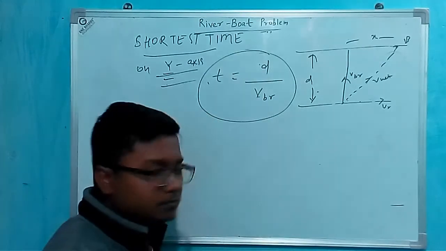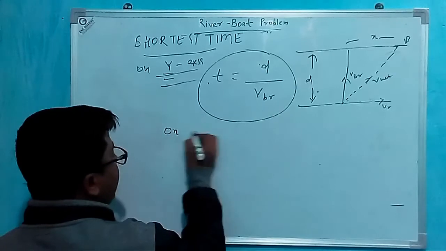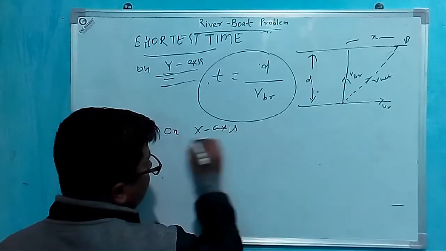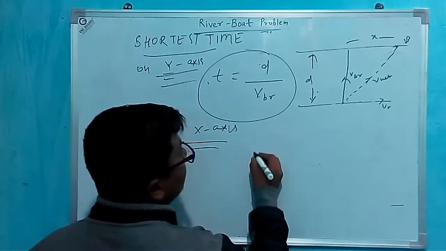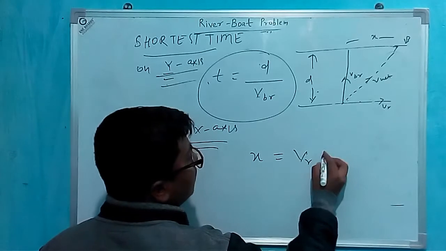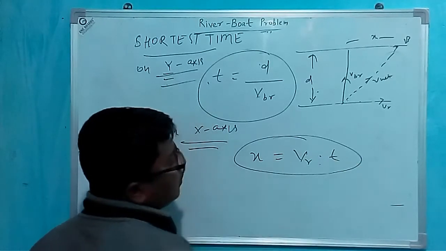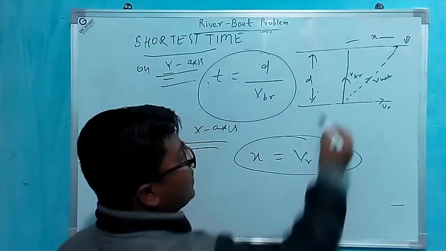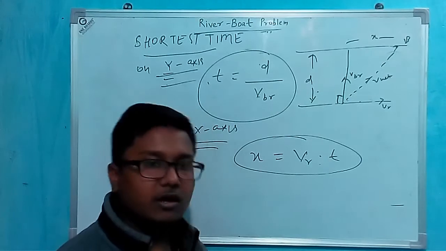Okay, and on x-axis, if we write equation, then x is equal to VR into time period, because this is perpendicular, the component of VBR on x-axis is null.